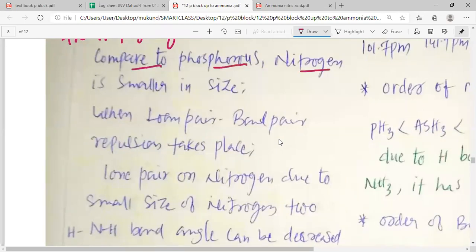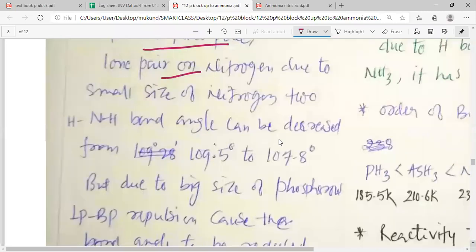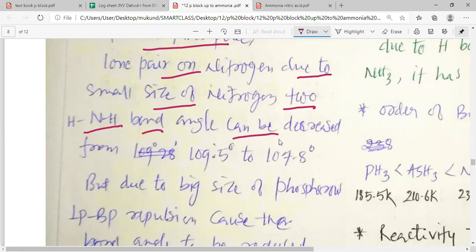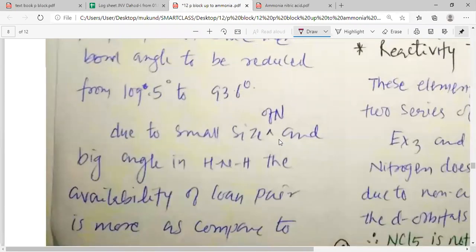Let us read the text. Compared to phosphorus, nitrogen is small in size. When lone pair repulsion takes place, due to the small size of nitrogen, the HNH bond angle can be decreased from 109.5 degree to 107.8 degree, my dear students.